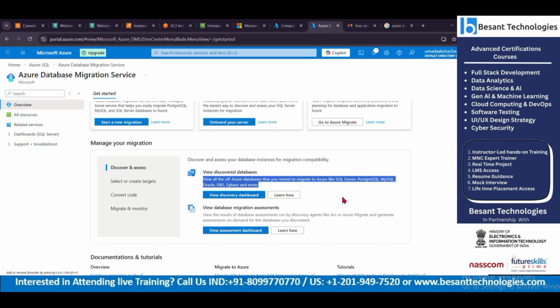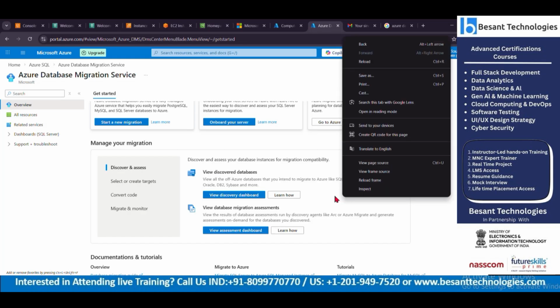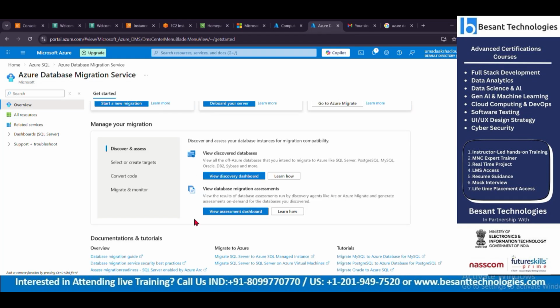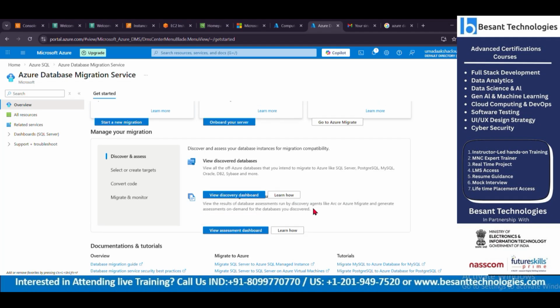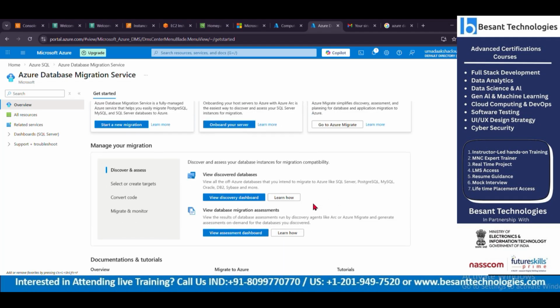It is ready to take up any kind of database that is available for it to get migrated into this Azure. The moment we migrate any kind of data inside it, it will convert, simplify and segregate according to the nature of the particular database that we put inside it. Why? Because it is capable of digesting SQL database, PostgreSQL, MySQL, Oracle, any database in this case.